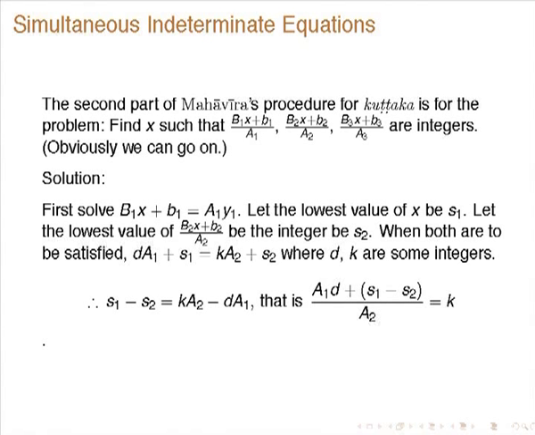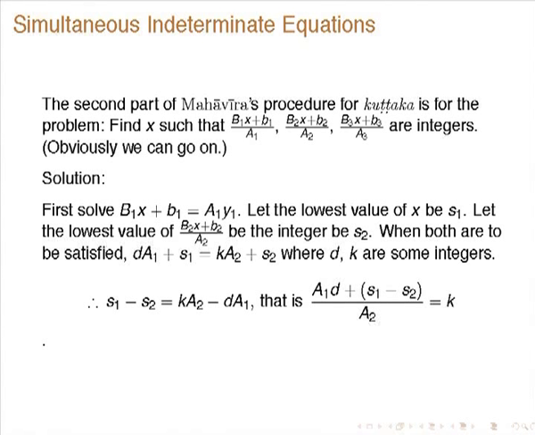Solve this. For the first equation we have already given the procedure. Let the lowest value of x be S1, and solve the second also. The lowest solution for this, let us say, is S2. When both of them are to be satisfied, because the lowest value of the first is S1, the general value is dA1 plus S1 where d is an integer. Similarly, the general solution of the second is kA2 plus S2 where k is an integer.